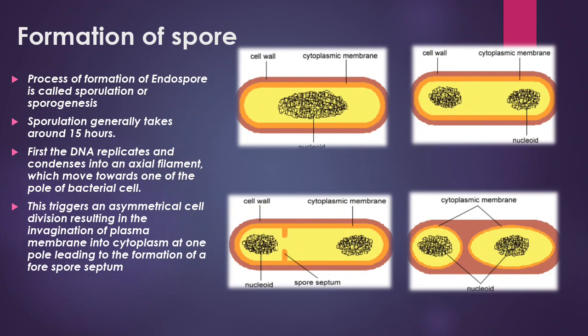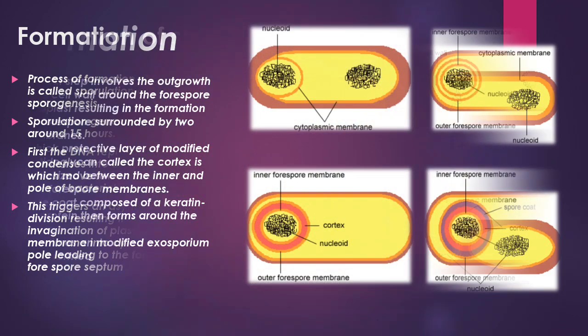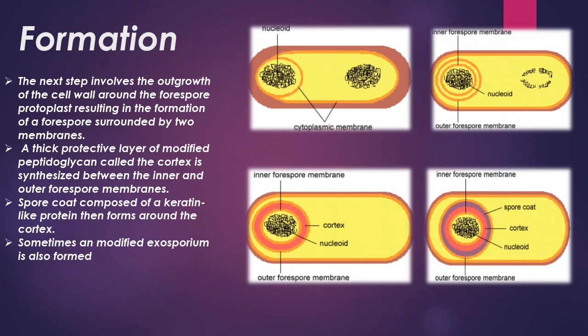First the DNA replicates and then condenses into an axial filament which moves toward one pole of the bacterial cell, and then the separation of genetic material occurs in the cell. You can observe here how the genetic material is divided, and then the cell divides into two parts.